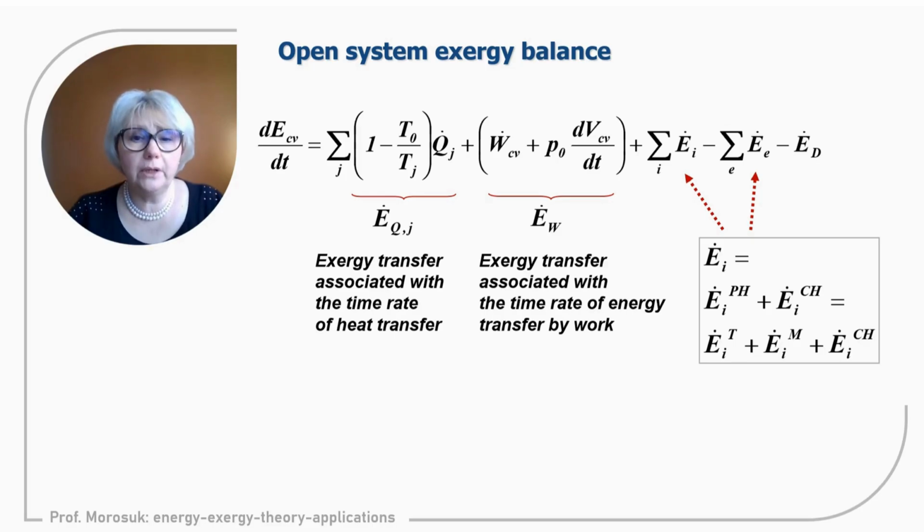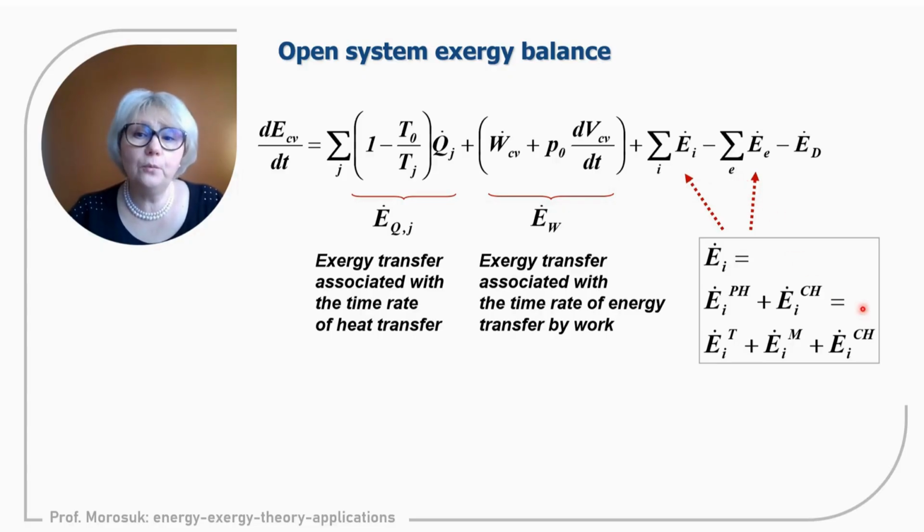And now a little bit more in detail. So again, absolutely the same terms. And now I would like to focus on the value of exergy streams incoming and outgoing to the open system or to the component. So in this equation, we have only the sum of exergy streams, incoming and outgoing from the system. But behind each of these terms, it can be total exergy as a sum of physical and chemical, but in general we can also write the sum of physical streams plus the sum of chemical streams incoming and outgoing, absolutely the same.